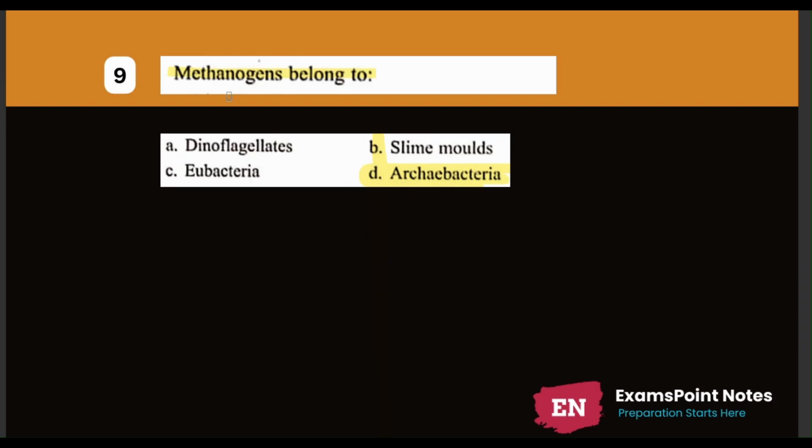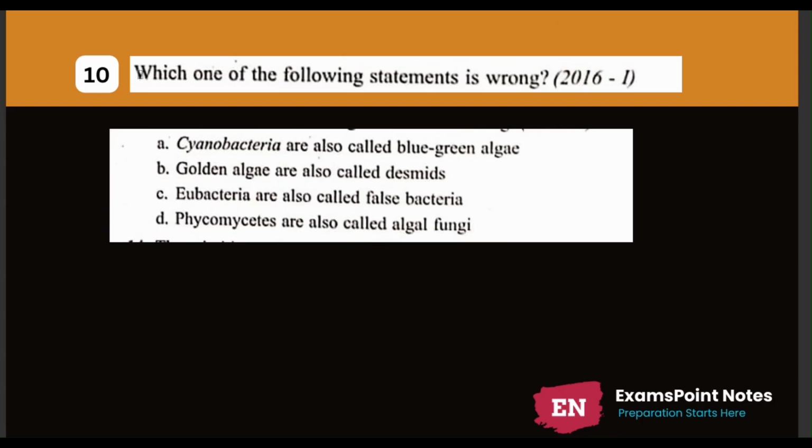Methanogens belong to Archaebacteria and are present in the gut of several ruminant animals such as cows and buffaloes, and they are responsible for the production of methane from the dung of these animals. Next question. Question number 10. Which one of the following statement is wrong? Option number A. Cyanobacteria are also called blue-green bacteria. It's a correct statement.